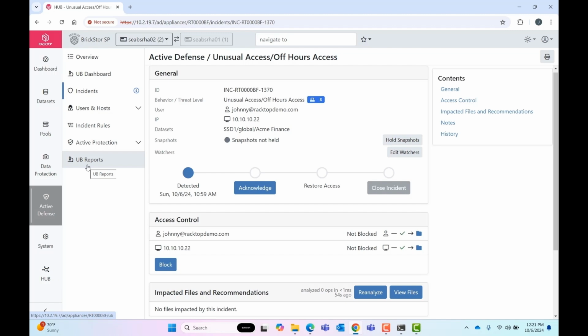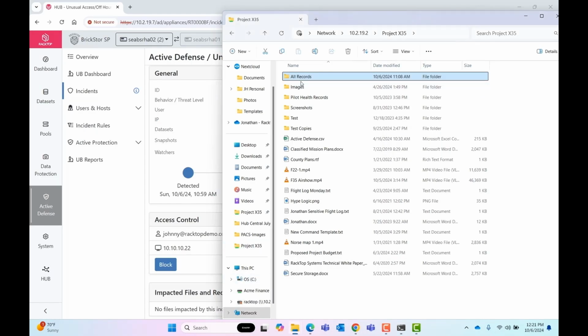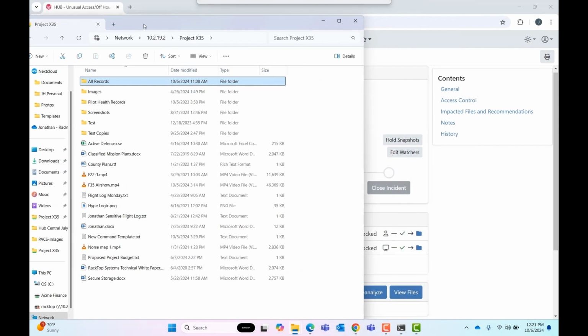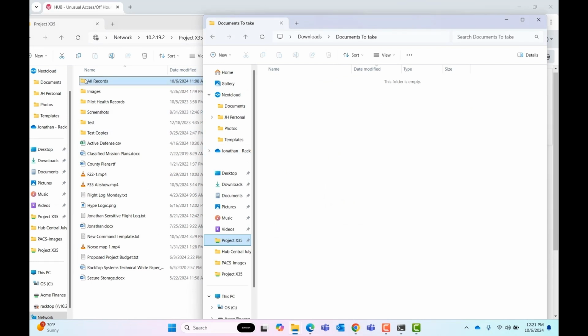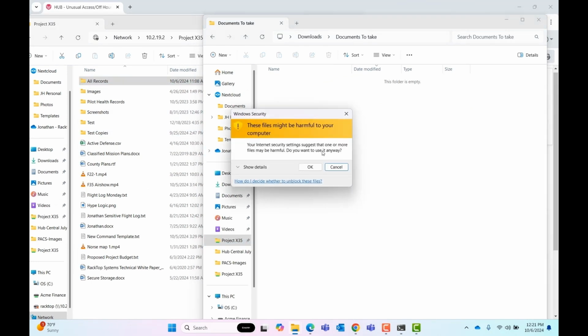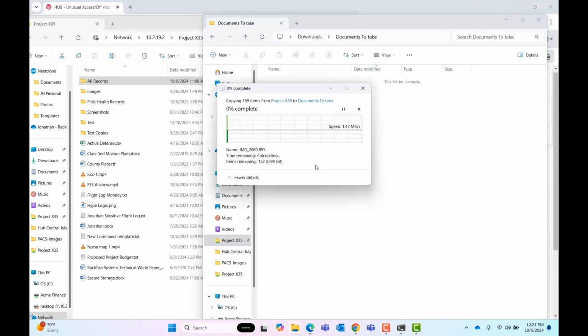Additionally, we can stop data theft in real time too. So let's say Johnny's going to take data. Maybe he's leaving the company and he's interested in some data that's on the share. We can actually go in here and we're going to go to this over here. So maybe he's interested in this all records folder under Project X35. I'm going to copy that data to my downloads using that Johnny at Racktop demo account.